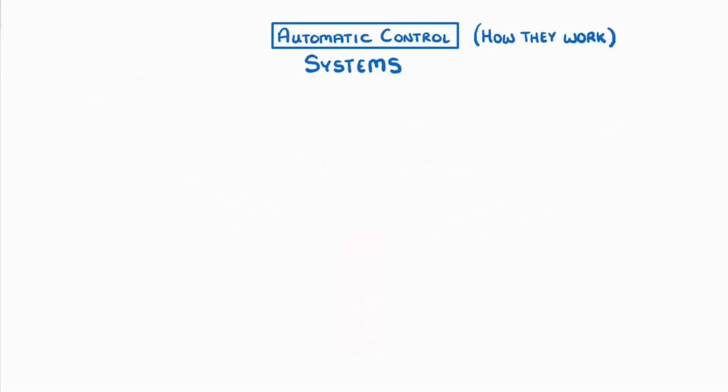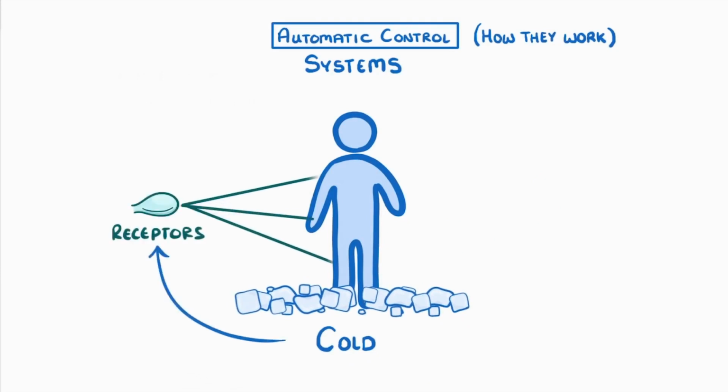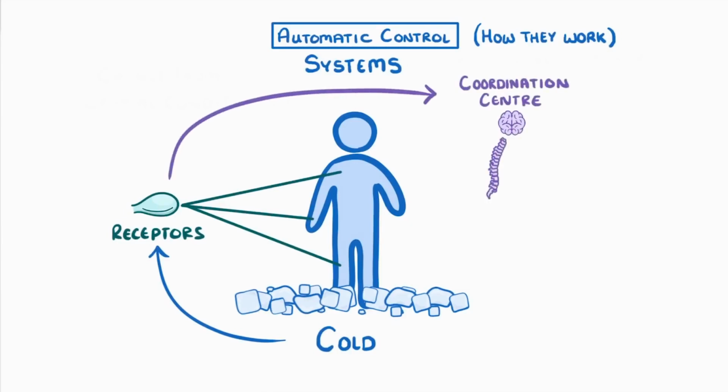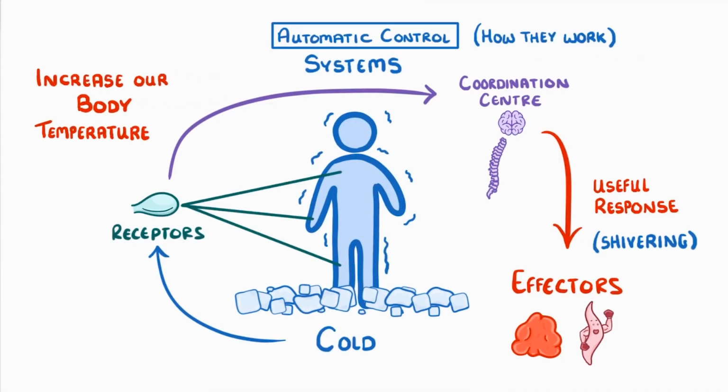To demonstrate this, let's imagine a scenario. Say we walk into a room, but it's really cold. The low temperature will be detected by receptors, such as in our skin, and the nervous system will then send impulses to coordination centers, like the brain and spinal cord. These interpret the information and then send another set of signals to the effectors, such as our muscles, that can carry out useful responses, like shivering. Given a bit of time, this shivering will increase our body temperature and it will return to normal.